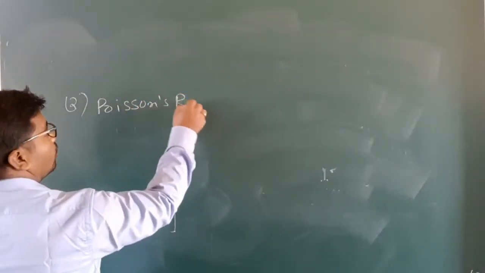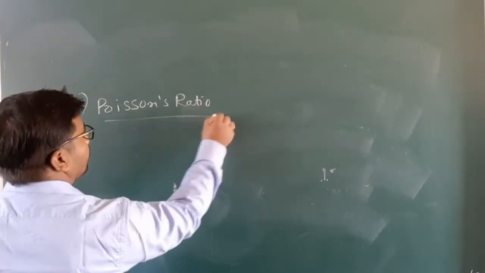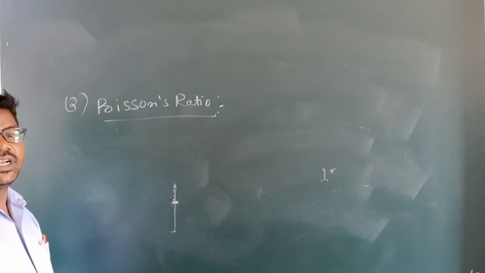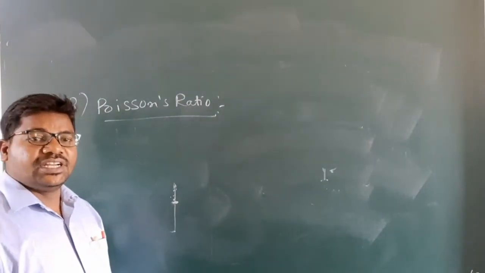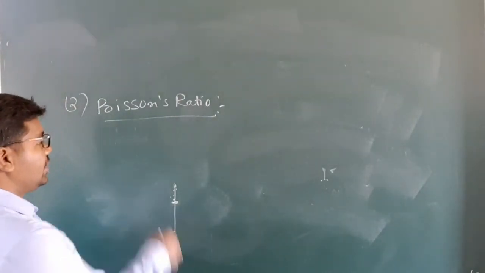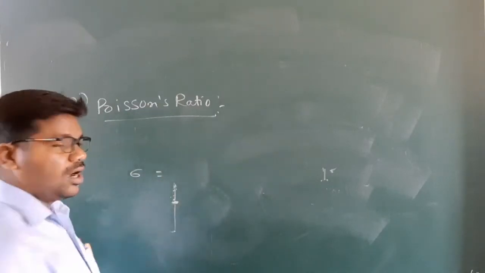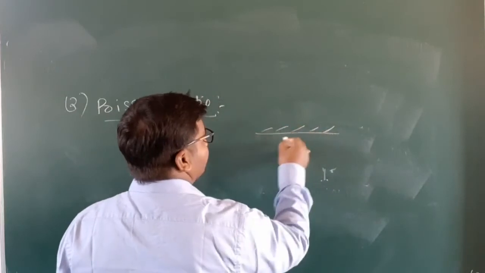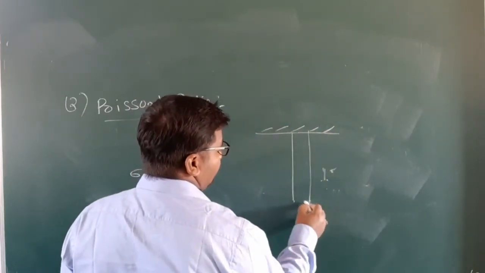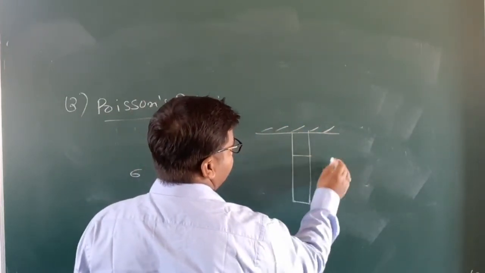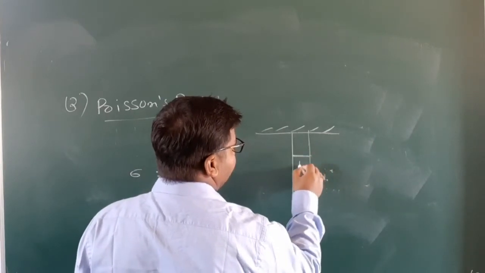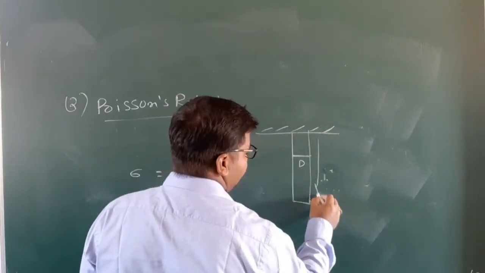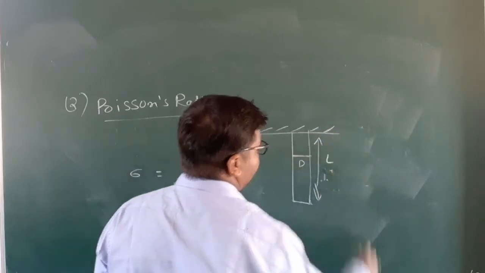Remember these formulas. Poisson's ratio is denoted sigma. How can we define this? Consider a rigid support and consider a material whose diameter is d and length is L.